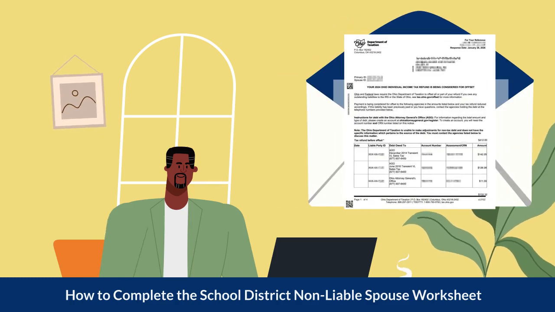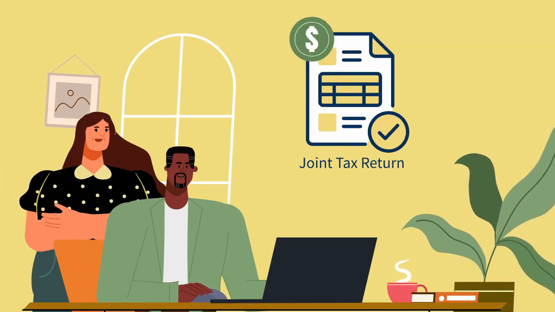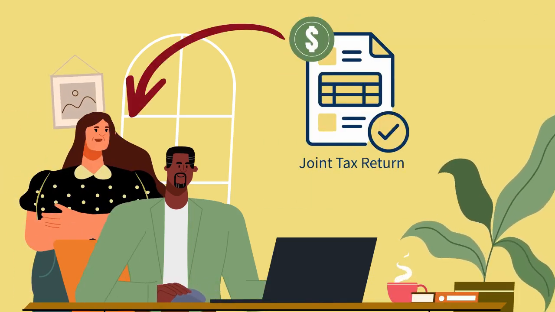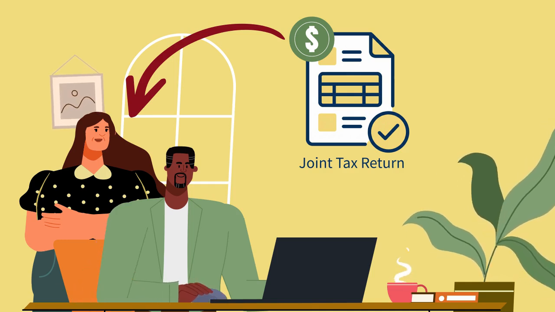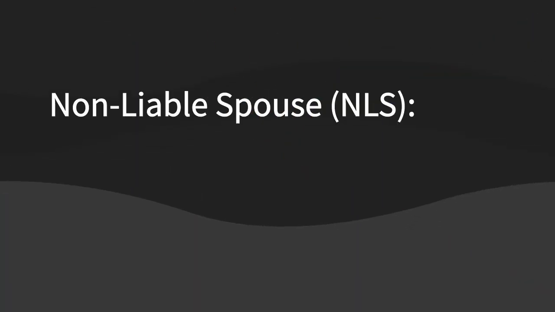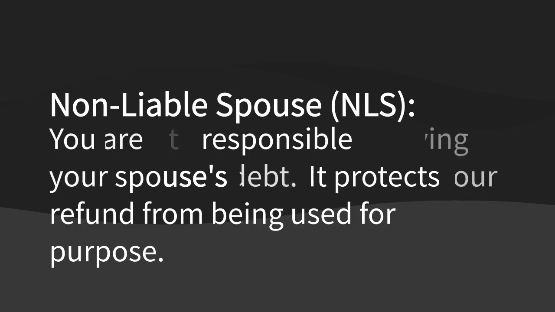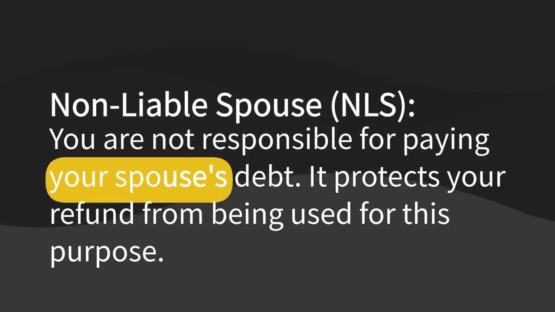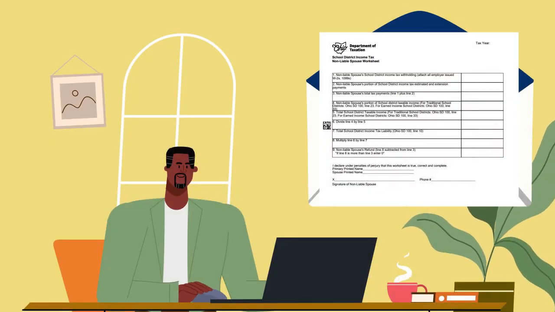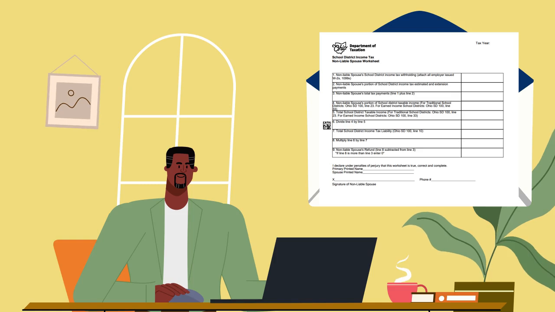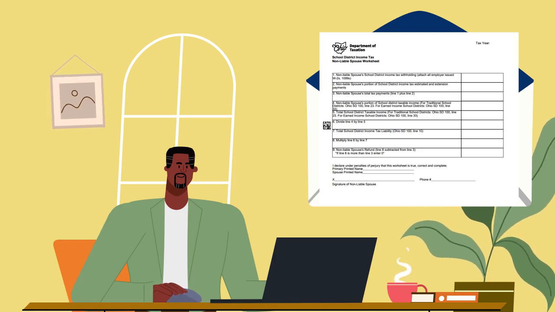If you receive an offset notice and filed a joint school district income tax return, but your spouse owes a debt, you may be eligible to be treated as a non-liable spouse. A designation as a non-liable spouse, or NLS, means that you are not responsible for paying your spouse's debt. It protects your refund from being used for this purpose. If applicable, you just need to complete the school district income tax non-liable spouse worksheet and submit it on time.